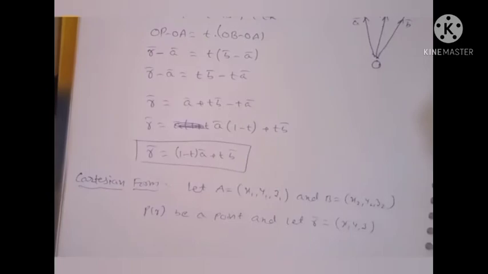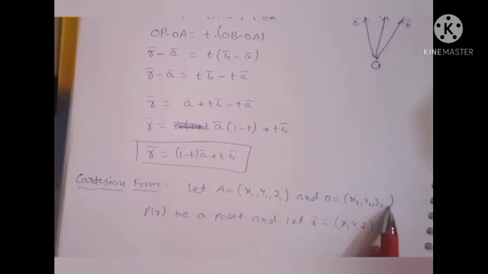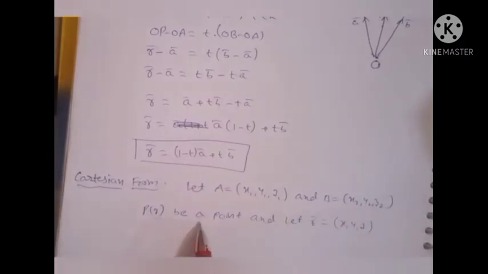The vector equation is R bar is equal to (1 minus t) into A bar plus t B bar. You can write it in Cartesian form. Let the two points be A equal to (x1, y1, z1) and B equal to (x2, y2, z2), and P any point. Let R be, in standard form, (x, y, z).